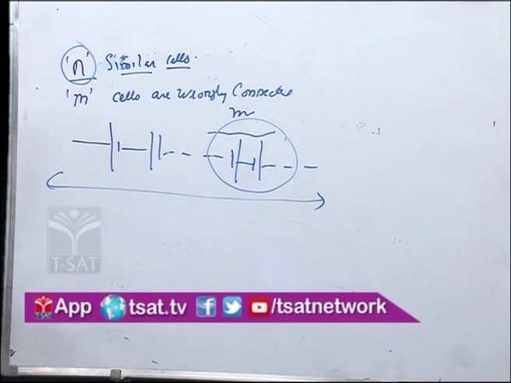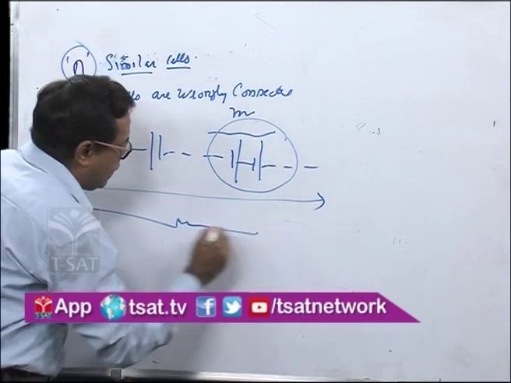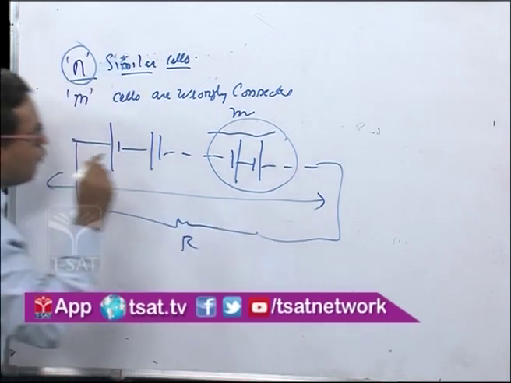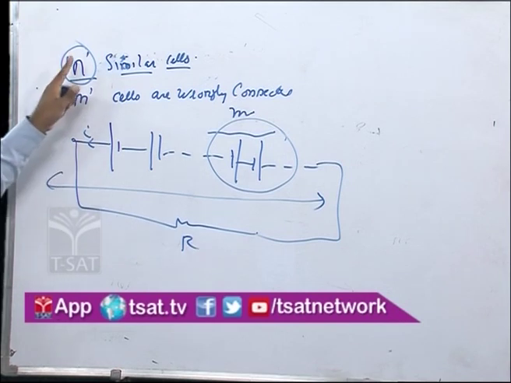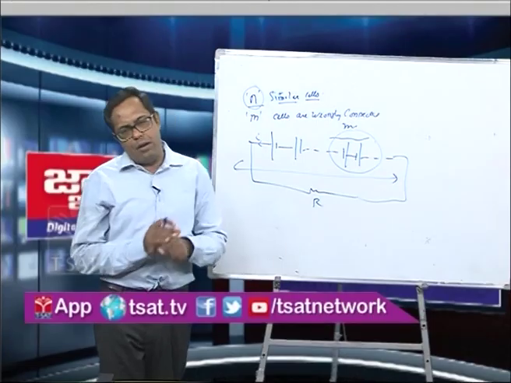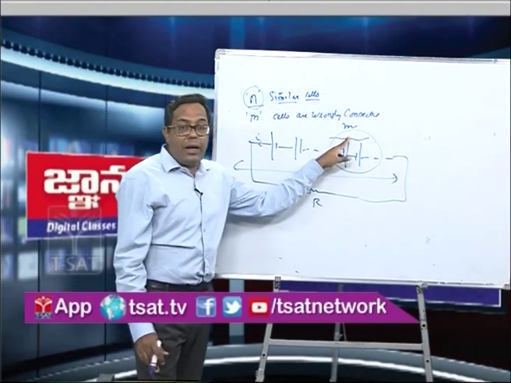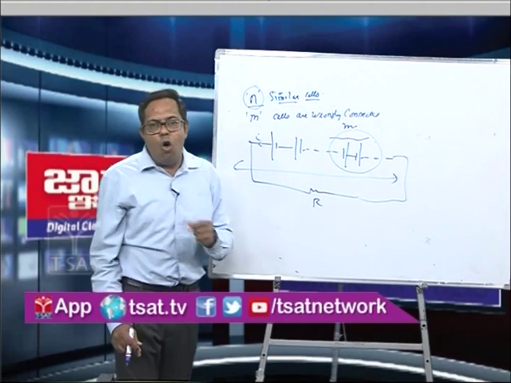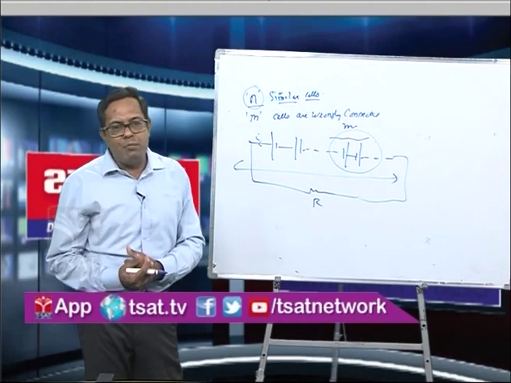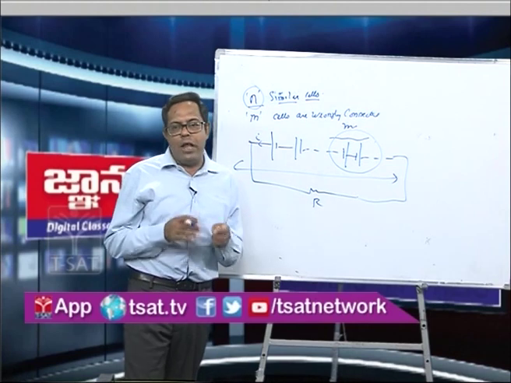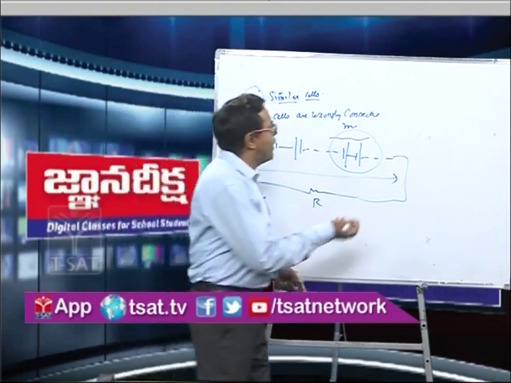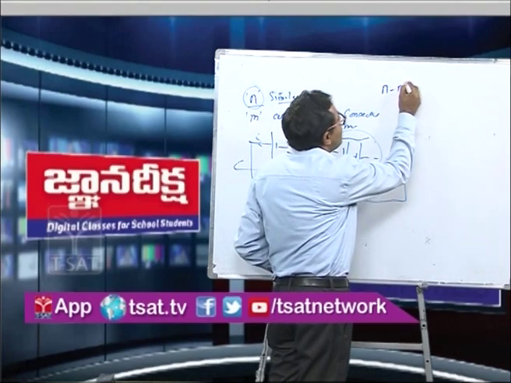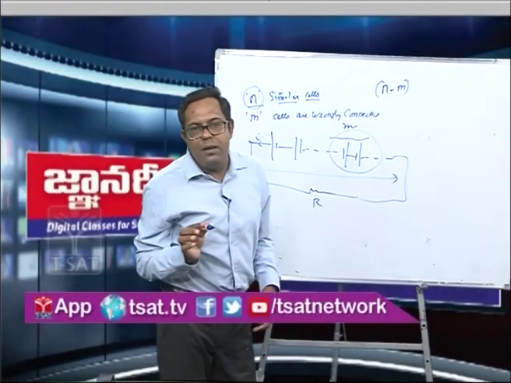So now my question is, if this is connected to an external resistance capital R, that is the output, what is the net current flowing through the circuit? Now you see here, how many total cells are there? There are total n number of cells. How many are wrongly connected? m are wrongly connected. So how many are correctly connected? Simple, n minus m. These n minus m cells are connected correctly.